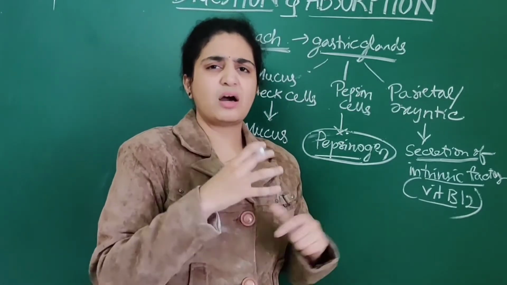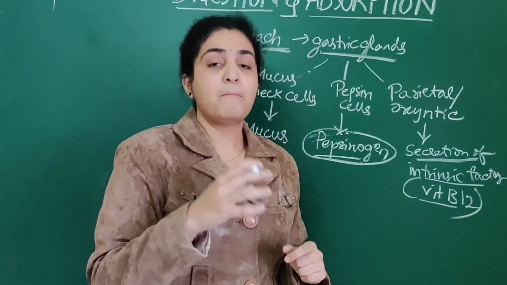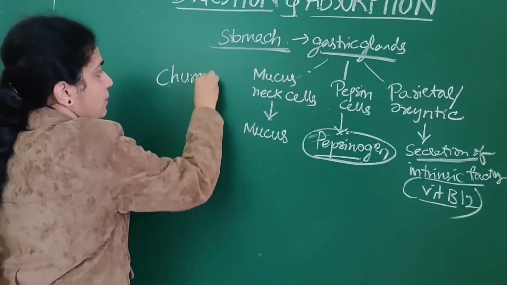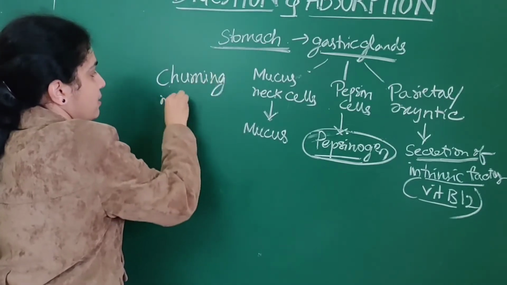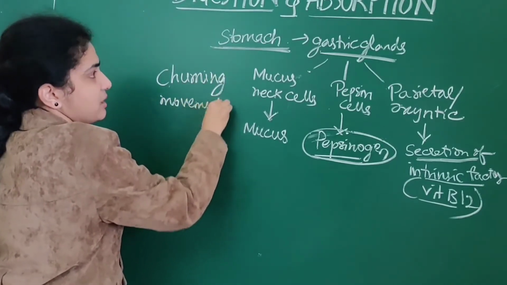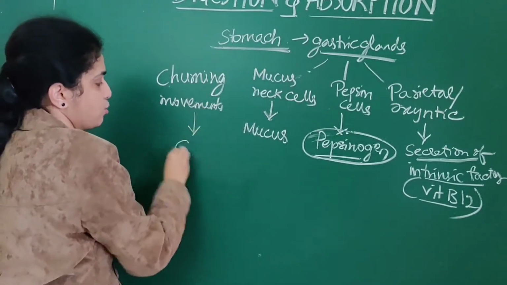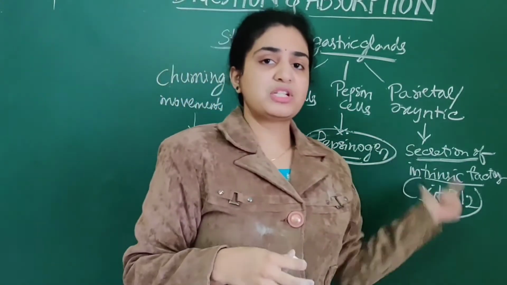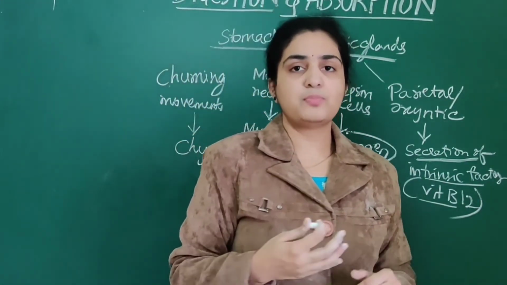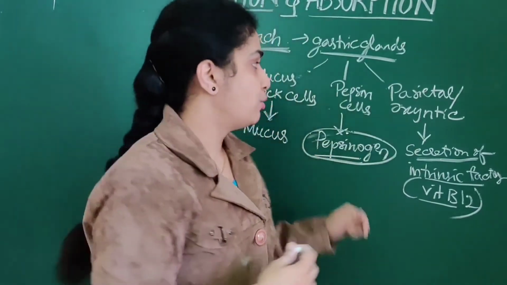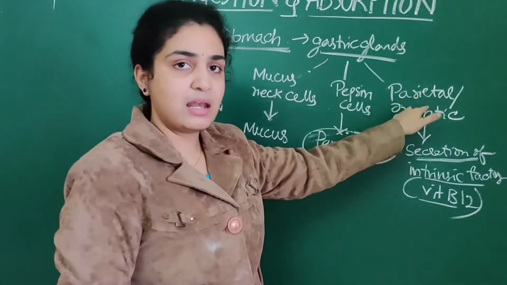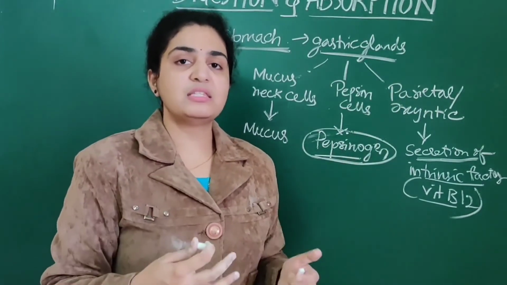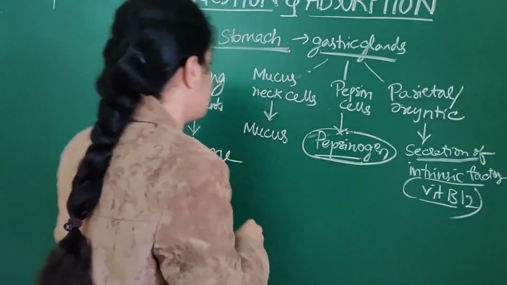The food mixes thoroughly in the stomach by churning movements, and this is known as chyme. See, so many NEET questions are asked in digestion and absorption of food. Mainly they'll ask about parietal cells. These parietal cells help in secretion of the intrinsic factor, that is for vitamin B12.